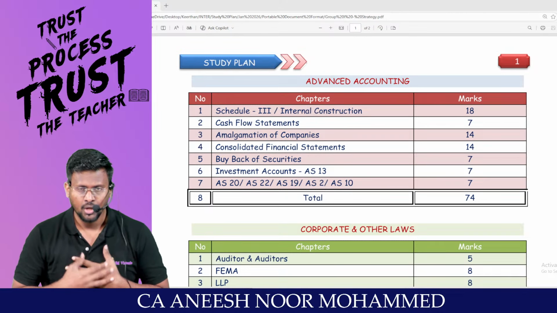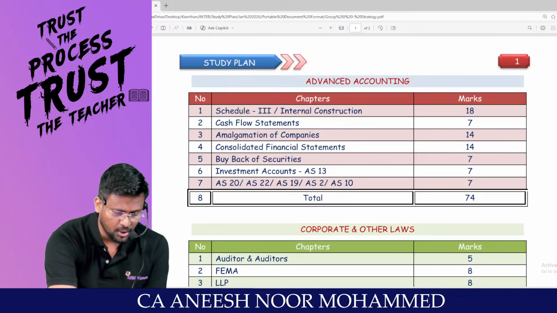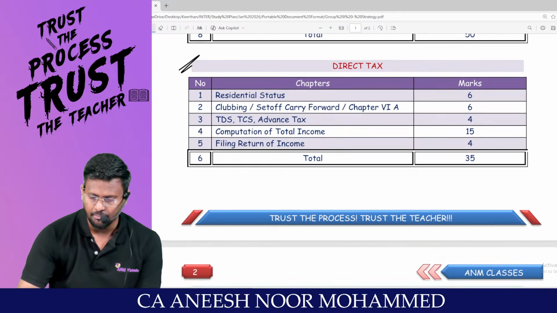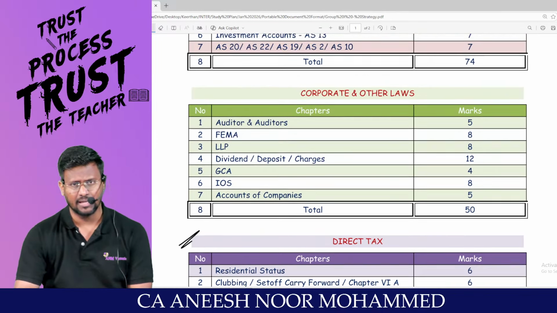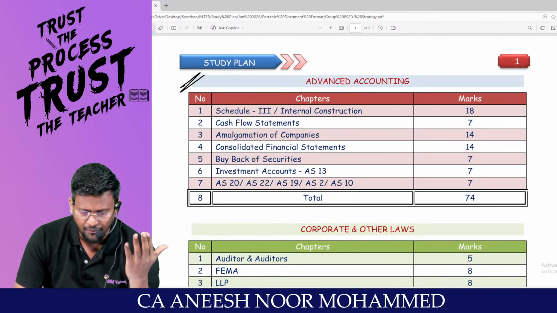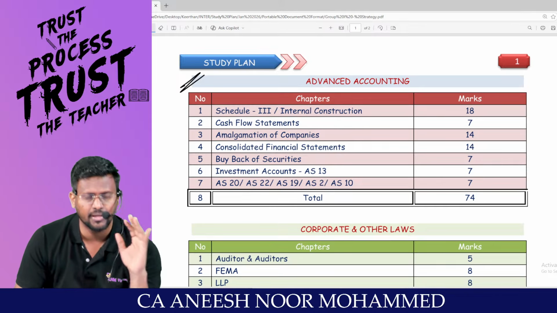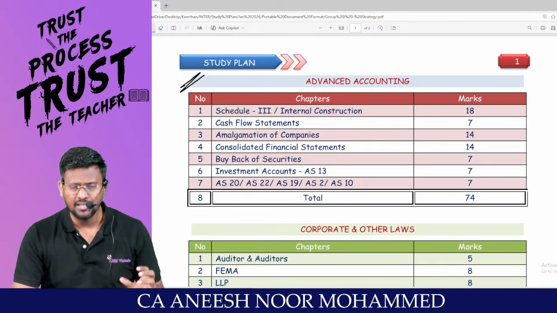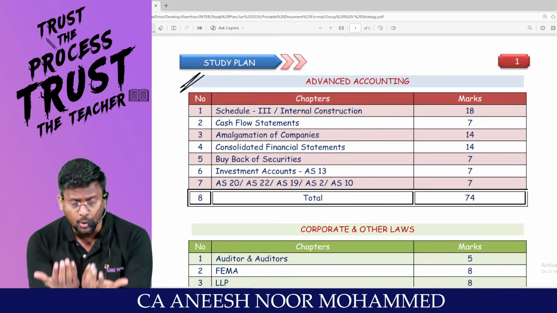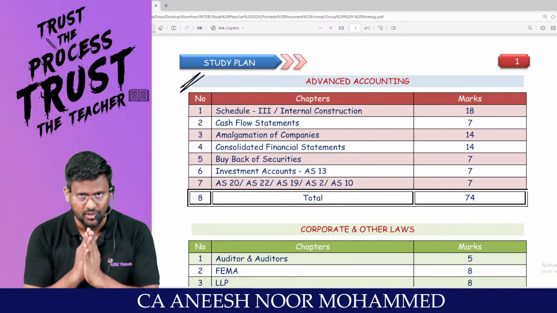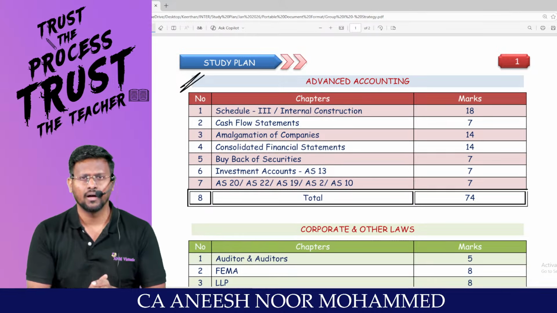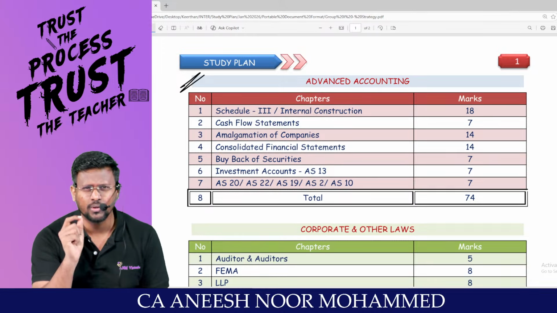But as a teacher, since I am handling advanced accounting at the CA inter level and DT and also IDT, many students are asking, because every student's situation will not be the same. We can't expect everyone to be in the same state. Some students are asking, sir, in the last 30 days of our preparation, I am not able to complete 100%. There may be situations like that, or I just want to focus on a certain area. If that is the case, can you give a list?